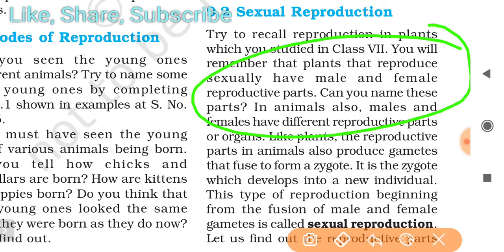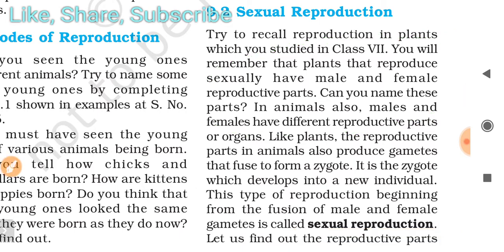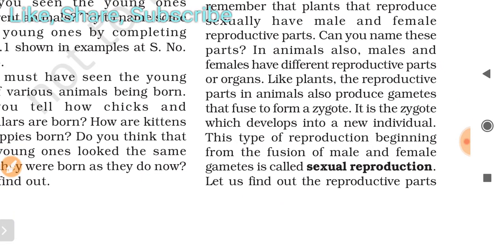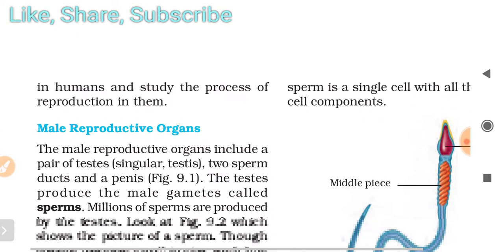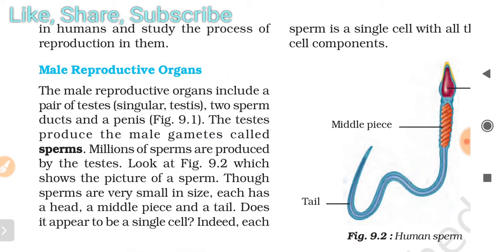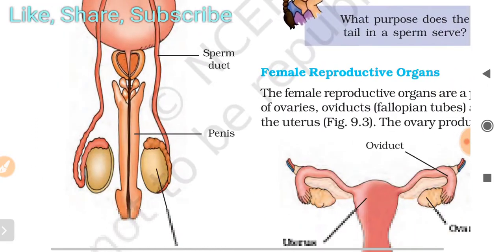In the case of a plant, the male reproductive part is the stamen, and the female part is the pistil, or gynoecium. Yes, very good. Whenever the fusion of male and female gametes occurs, it is said to be sexual reproduction. In humans, you already read about it, and I already made videos on these topics.